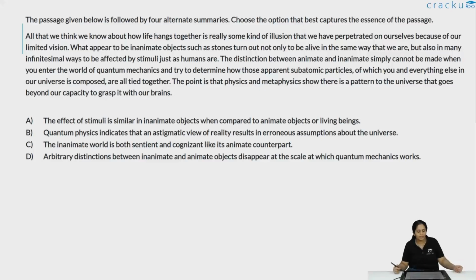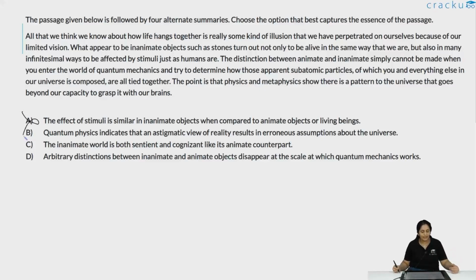The effect of stimuli is similar in inanimate objects when compared to animate objects or living beings. The author is basically saying that they can be affected by stimuli. The author does not say that the effect of stimuli in inanimate and animate objects is the same. Firstly, it's a distortion. Secondly, this is not the main point at all. The main point is that there is no such distinction if you take a look at it from the quantum mechanics perspective. So, missing the main point and the distortion, it's easy to eliminate option A.